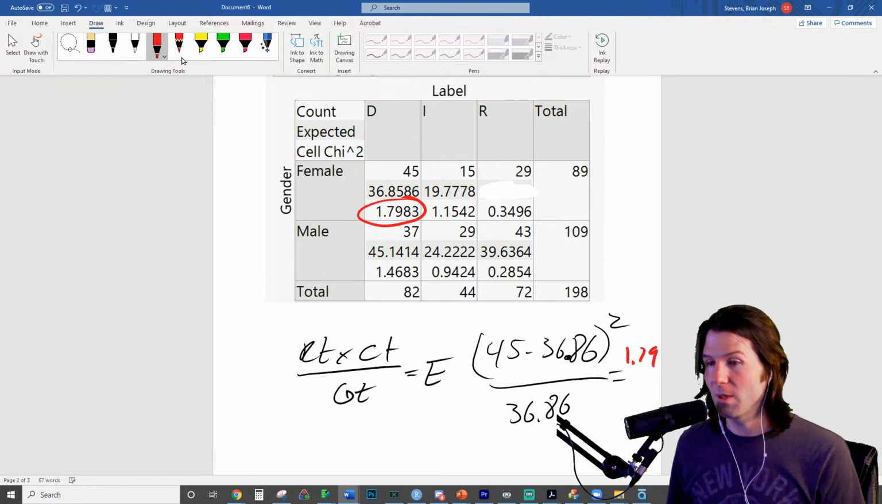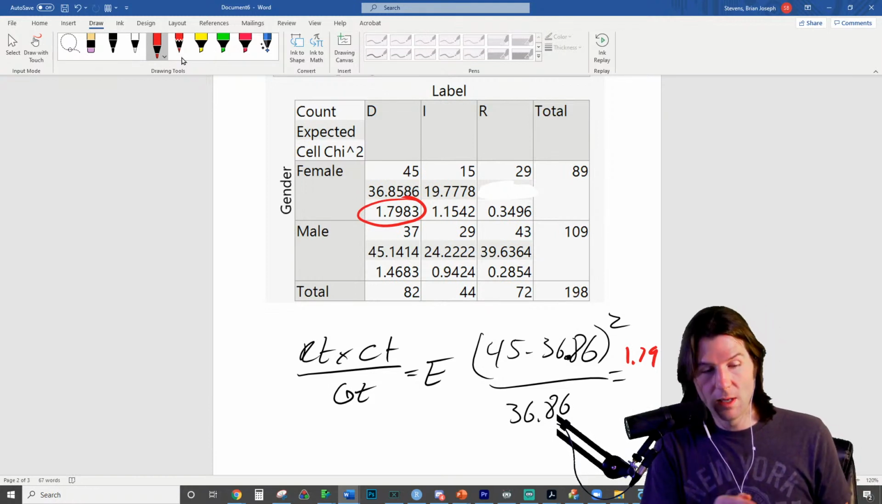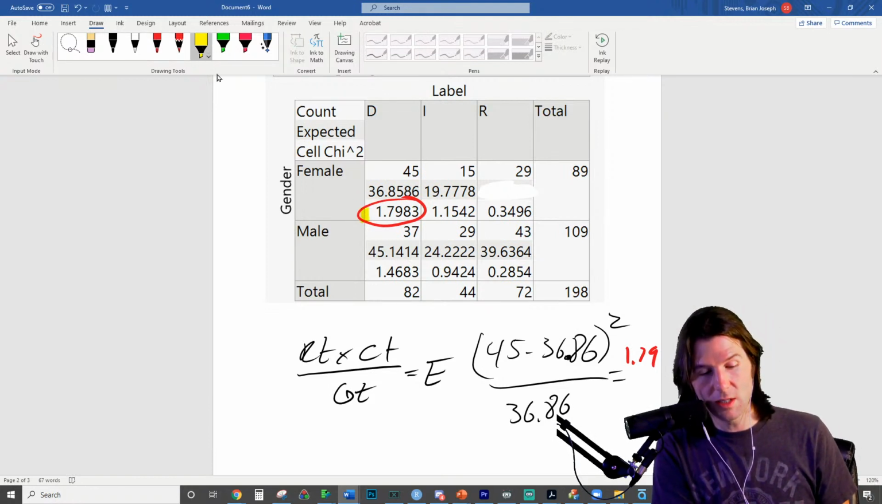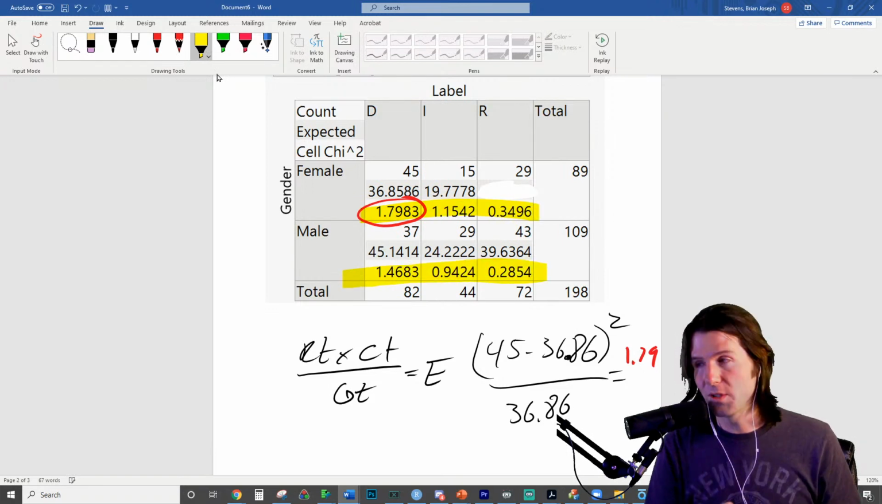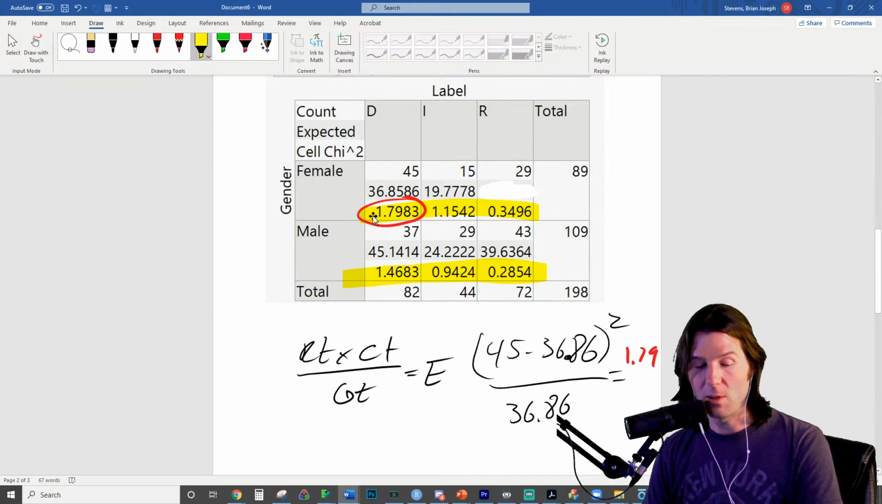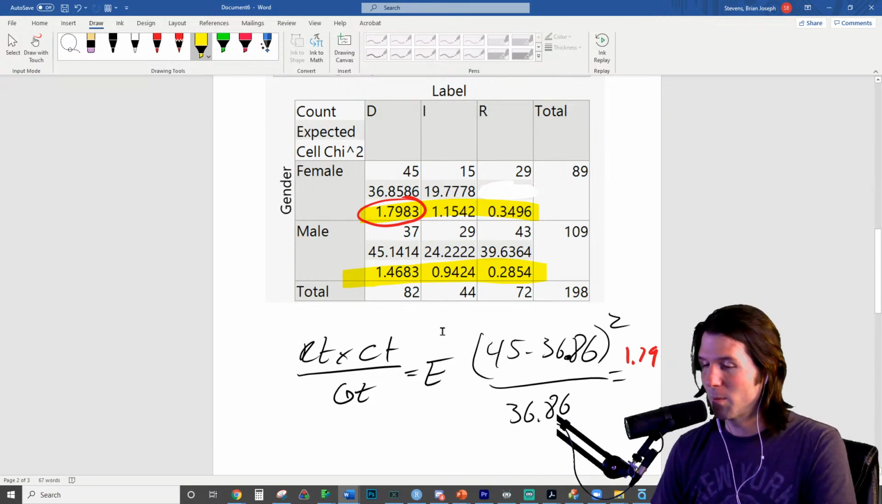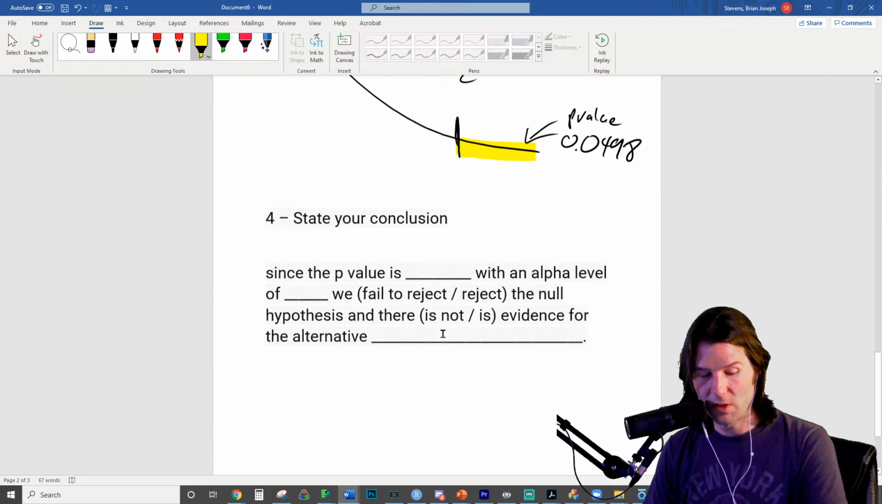So you will get that number right there. That'll get a cell chi-squared. Then we take all of these cell chi-squareds and we do what with all the cell chi-squareds? This is practice and review right here. What do we do with all the cell chi-squareds? We take them all and we sum them up.